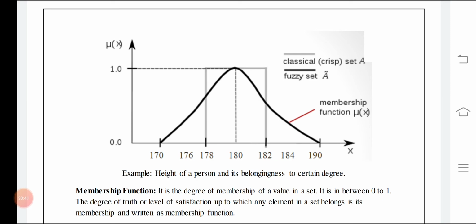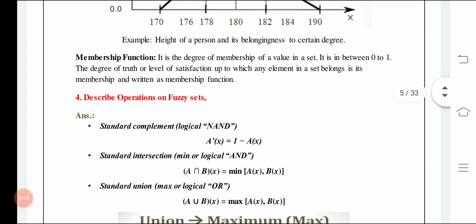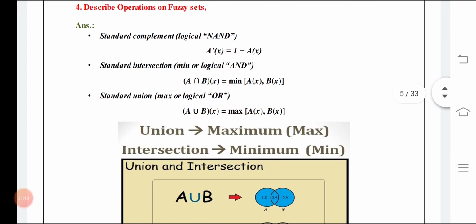1 is the highest membership that you need to understand, and what is written is 170, 176, 178, 180, 182, 184, 190. It is the height. So for example, for the height of 180 we are giving 100% membership. For somebody else it may be different. It may vary from person to person, because values, priorities and things differ. So you need to understand the membership. Membership function means the belongingness of a particular value.